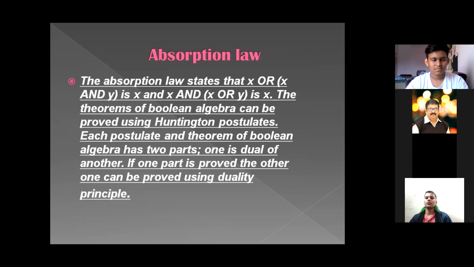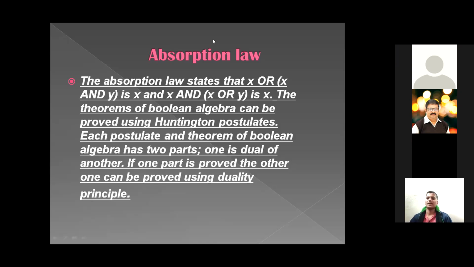If you want to learn the absorption law in depth, you can just go and search on Google for the Huntington postulates. It's given very briefly. Each postulate and theorem of Boolean algebra has two parts. One is the dual of the other. If one part is proved, the other can be proved using the duality principle, as it's given in De Morgan's theorems.